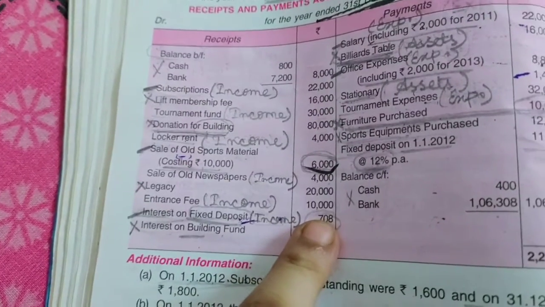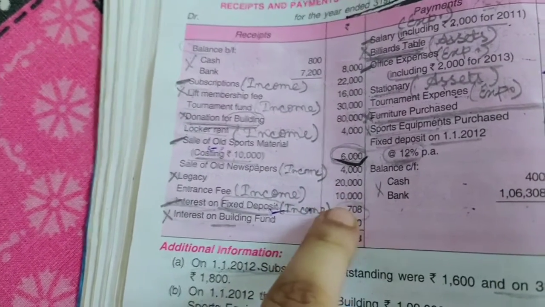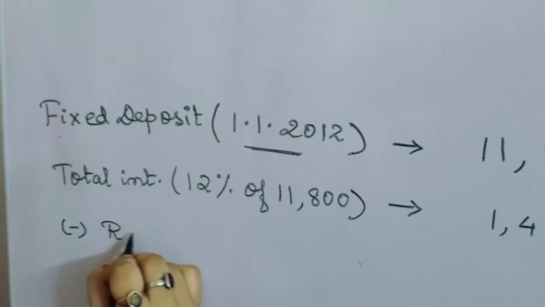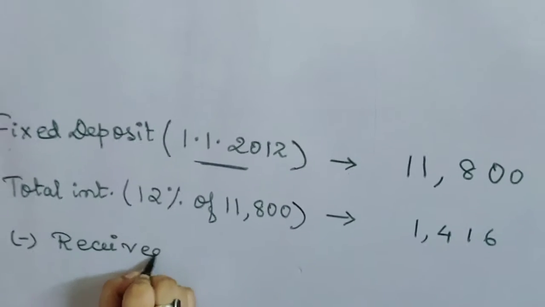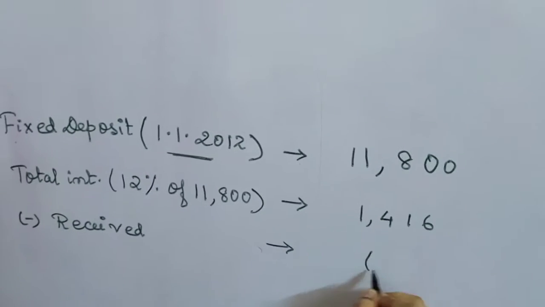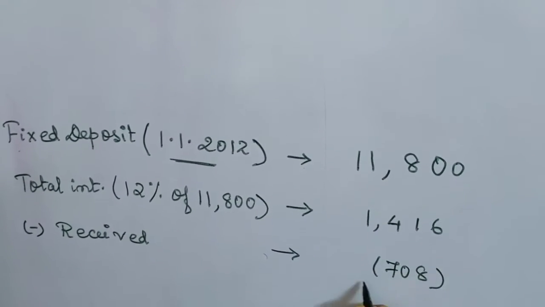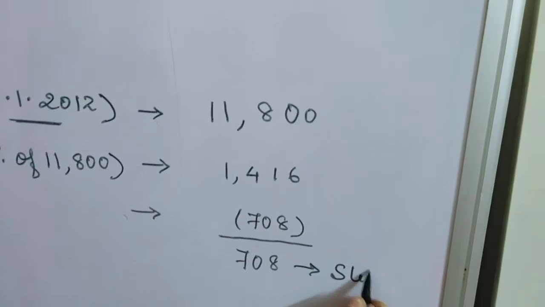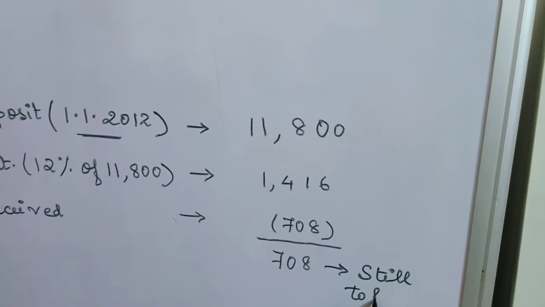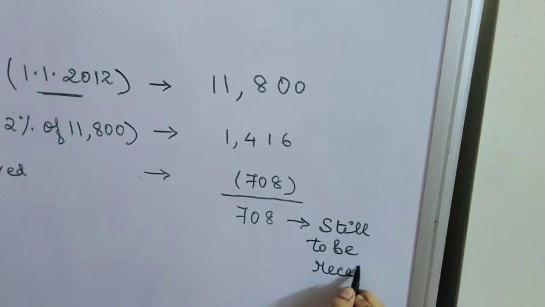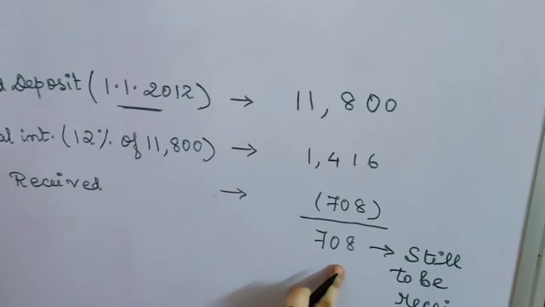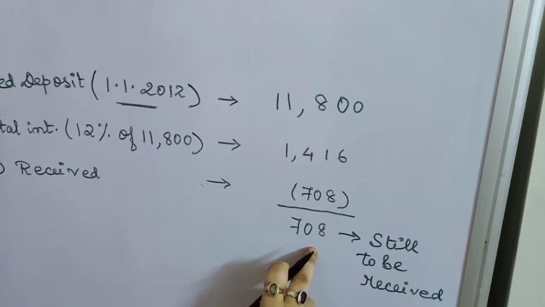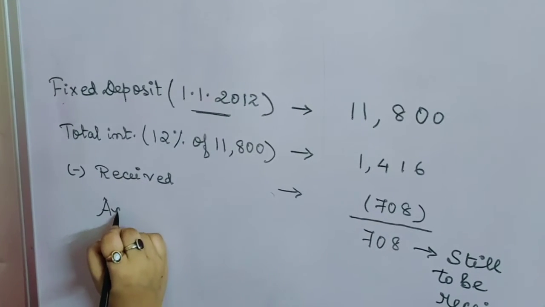But during the year, how much you have received? Only 708. That means some amount is still to be received. Less, how much you have received? 708. And how much still to be received? 708 is still to be received. That means whenever any income is due that you will receive but you have not received, in that case such income is called accrued income, right?